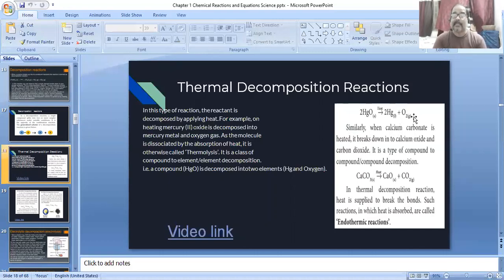Similarly, calcium carbonate, when we heat it, breaks down into calcium oxide and carbon dioxide. So it is also a type of compound to compound decomposition. Okay, so dear students, these are the types of decomposition reaction, and in the next video we will discuss displacement reaction and double displacement reaction. Okay.